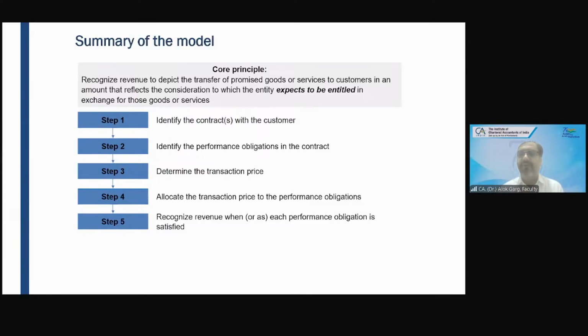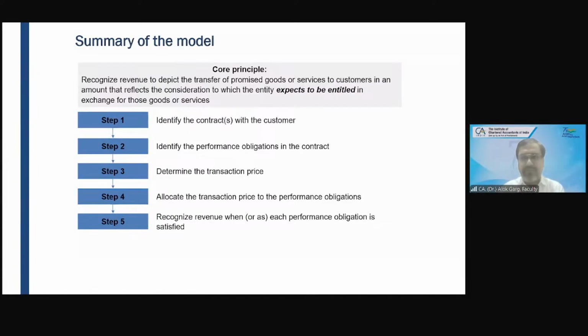Then what we have covered? We have covered the scope: all revenues are in the scope of Ind AS 115, except the negative list, like Ind AS 116 leases, insurance contracts, financial instruments under Ind AS 109, non-monetary exchanges and dividends, etc. Then we covered that all revenues have to be measured as per the 5-step model.